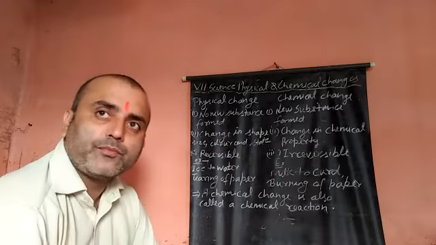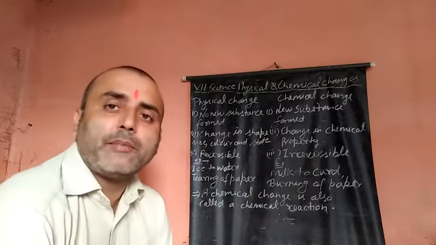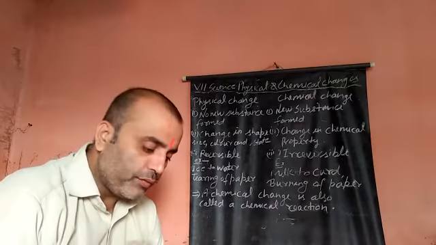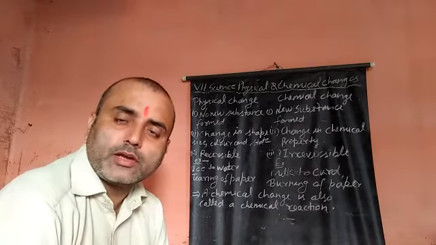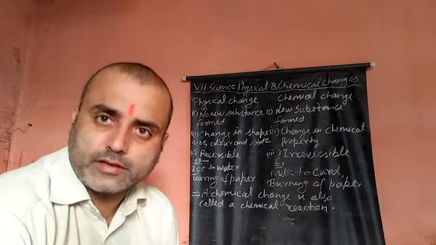In chemical change, I think you have seen a magnesium ribbon. When you burn a magnesium ribbon, you get magnesium oxide.